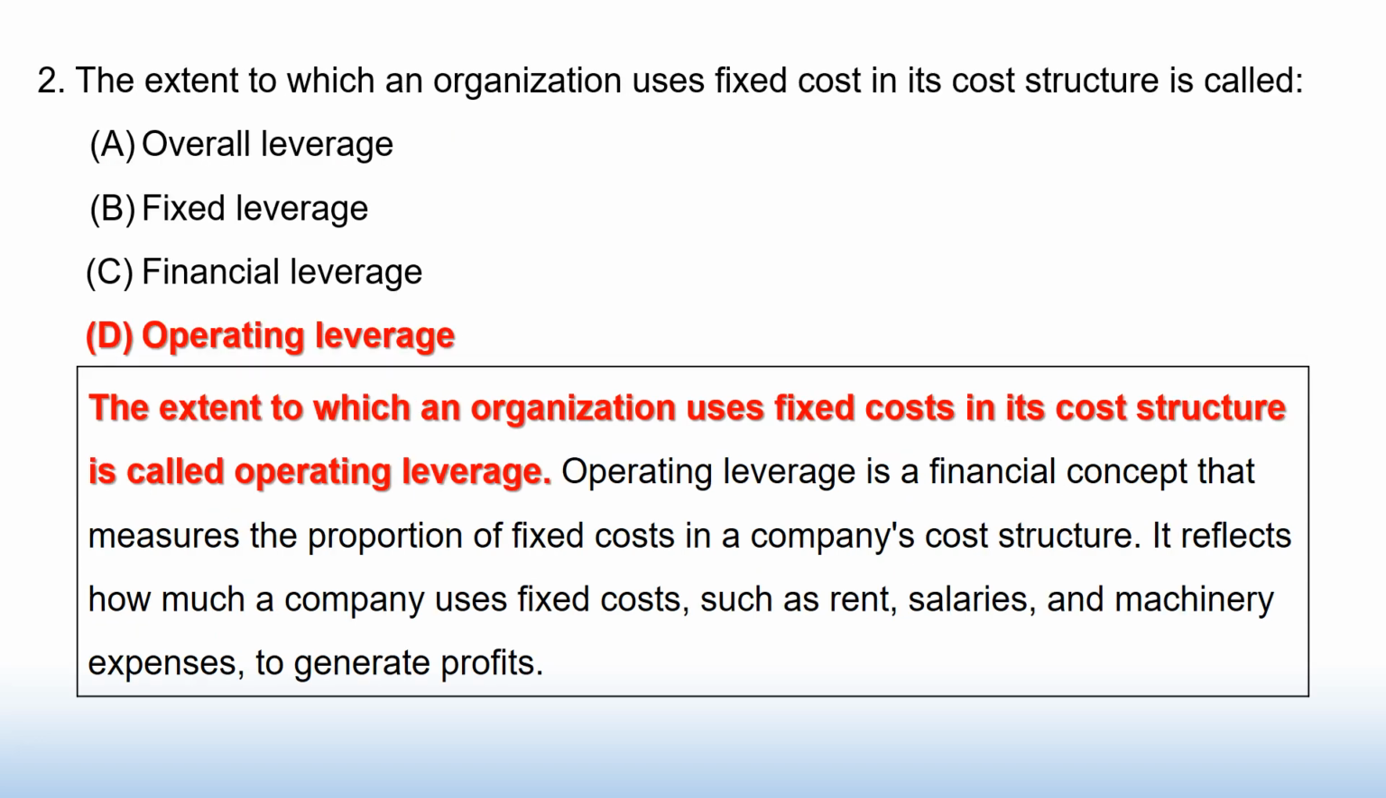The extent to which an organization uses fixed cost in its cost structure is called option A overall leverage, B fixed leverage, C financial leverage, D operating leverage. Operating leverage is a financial concept that measures the proportion of fixed cost in a company's cost structure. It reflects how much a company uses fixed costs such as rent, salaries, and machinery expenses to generate profits. So the answer is operating leverage.